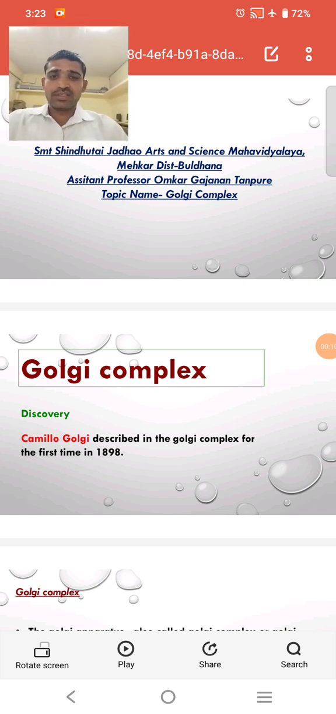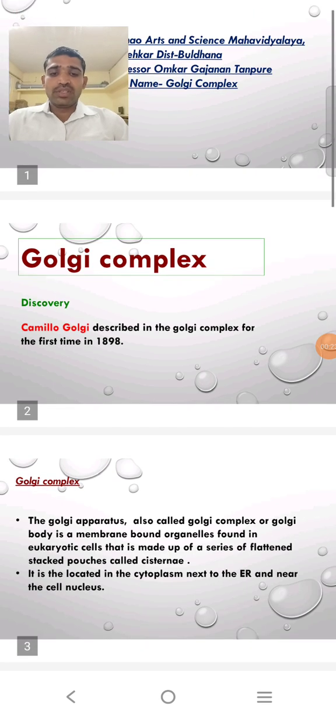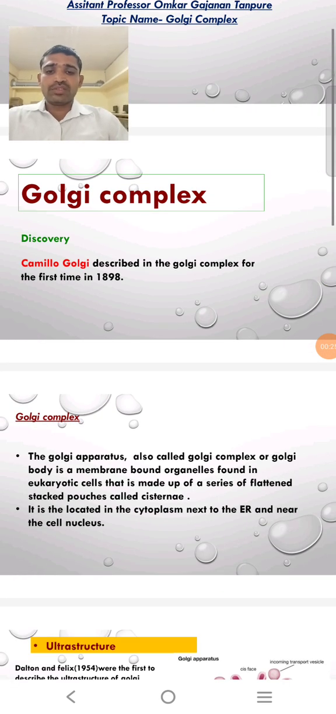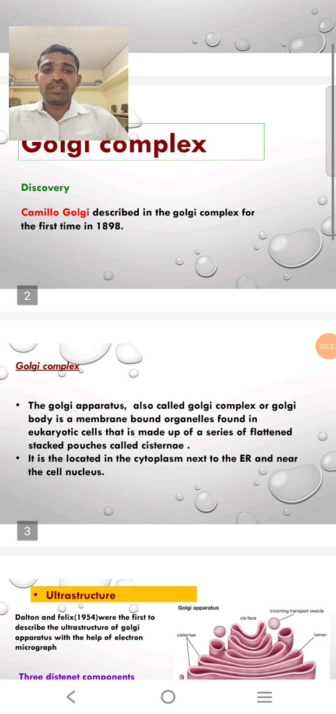Golgi complex is one of the most important cell organelles present in the cell. First of all, the discovery of Golgi complex. Camillo Golgi described the Golgi complex for the first time in 1898.